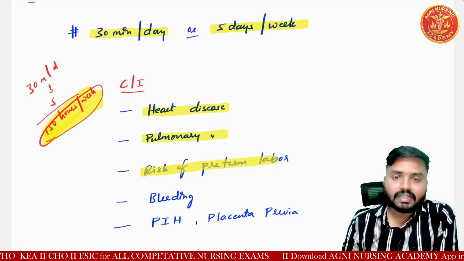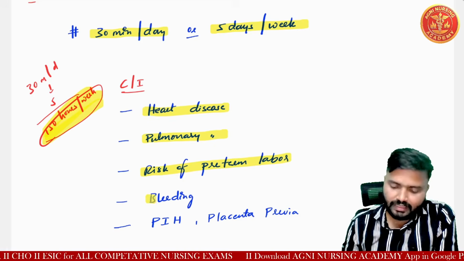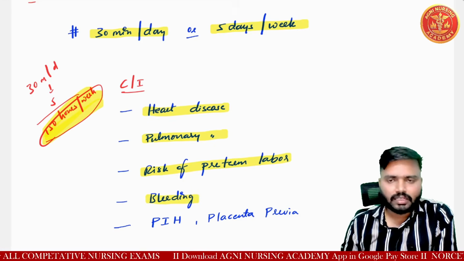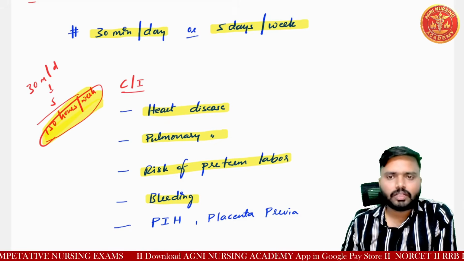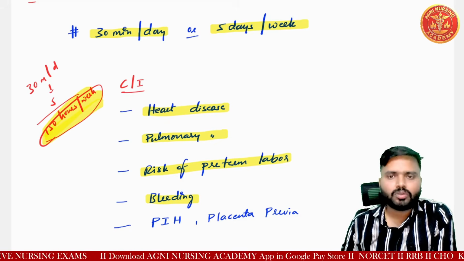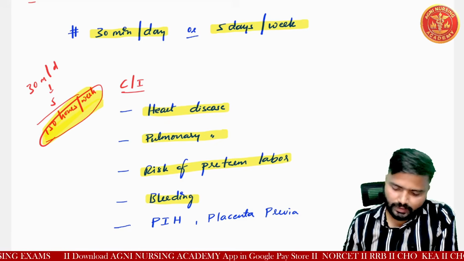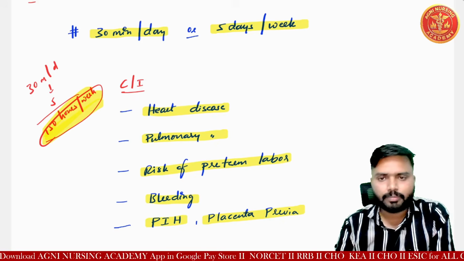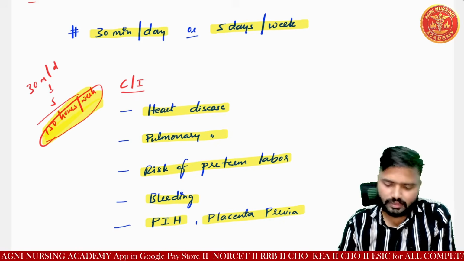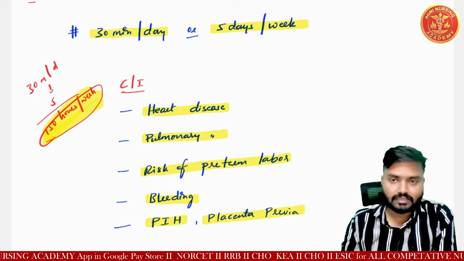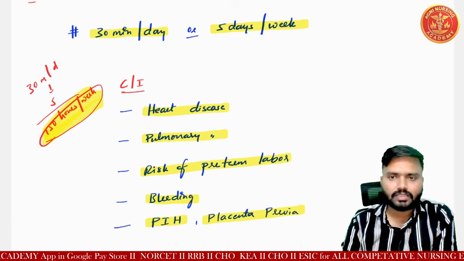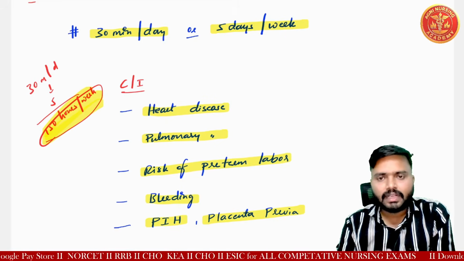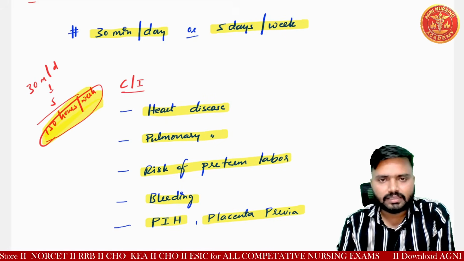And if there is risk of preterm labor and bleeding, exercise will increase the tonicity of the uterine muscles, so it will cause further bleeding. Also pregnancy induced hypertension and placenta previa. These are conditions especially with bleeding, and PIH, pregnancy induced hypertension, will lead to further severe bleeding. So there is a bleeding risk.